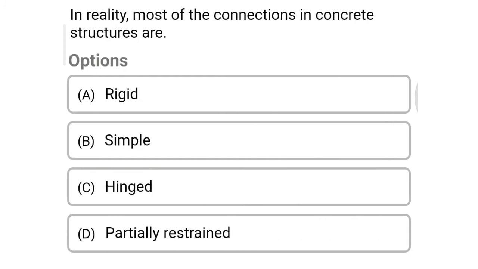So next question, in reality most of the connections in concrete structures are option A rigid, option B simple, option C hinged, option D partially restrained. So the correct answer is option A rigid.